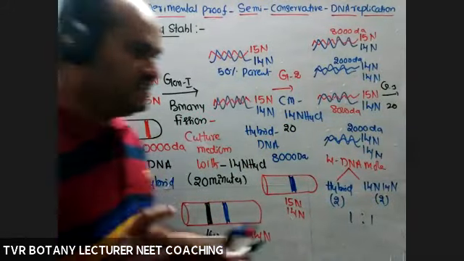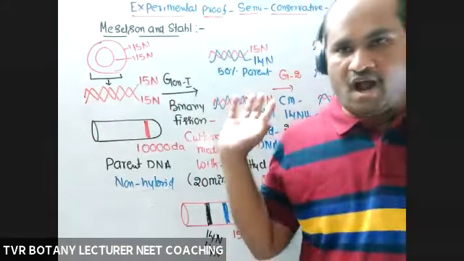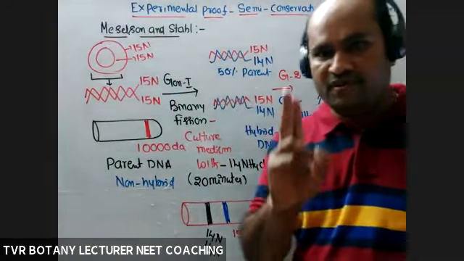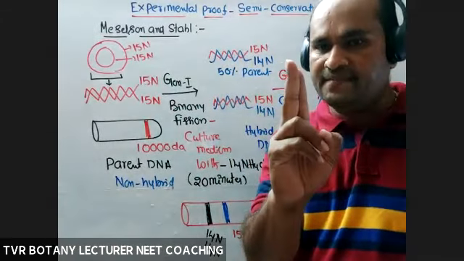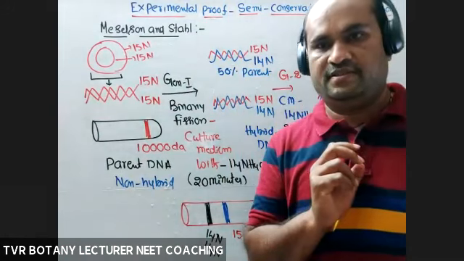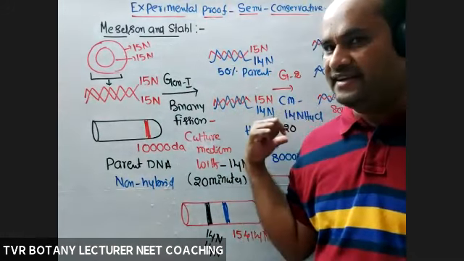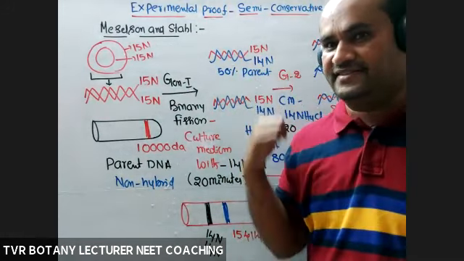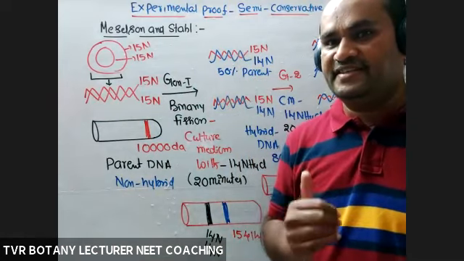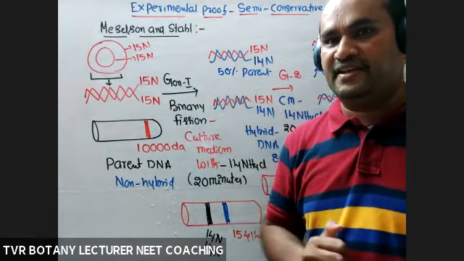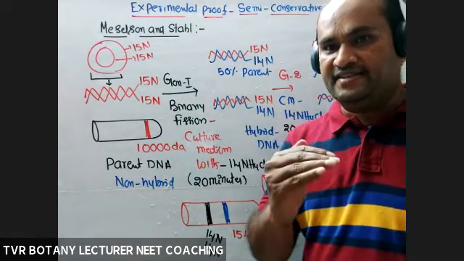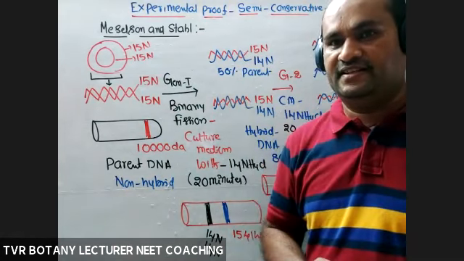And here the question is, at the end, how many kinds of DNA molecules? 2 kinds. Hybrid DNA, 14-14. Whose number is constant? 15-14 is constant. Whose number is increasing? 14-14 number increasing. And the DNA strands with 14 are increasing.